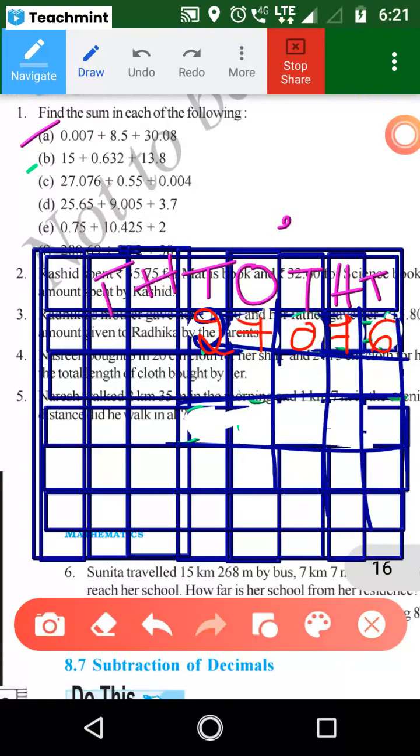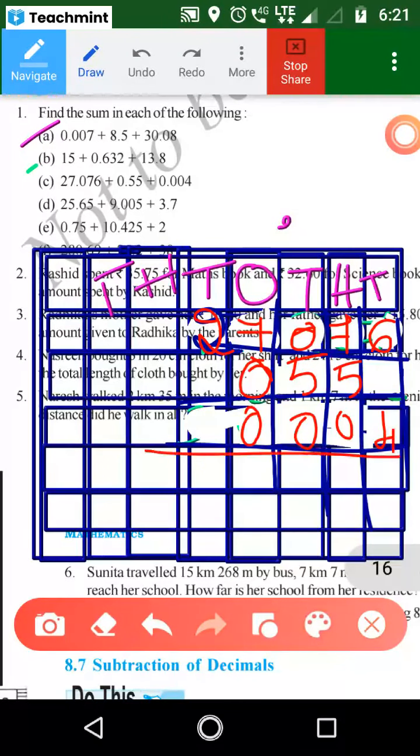Okay, so next one is 0.55. Okay, another one. So 0.004. You can add these.